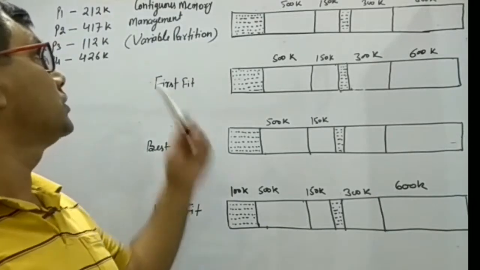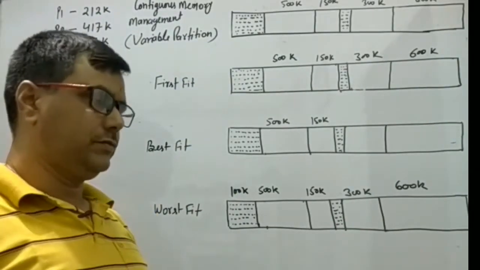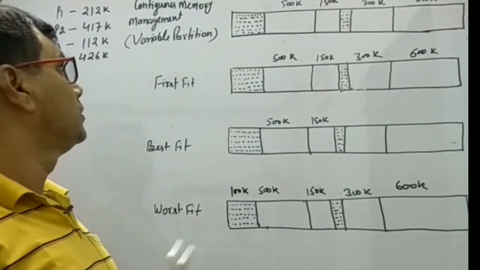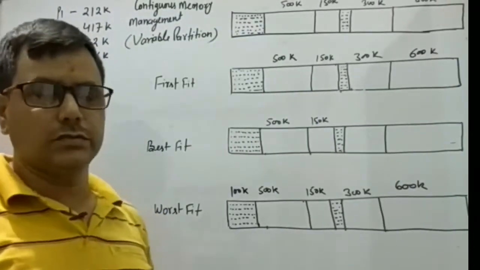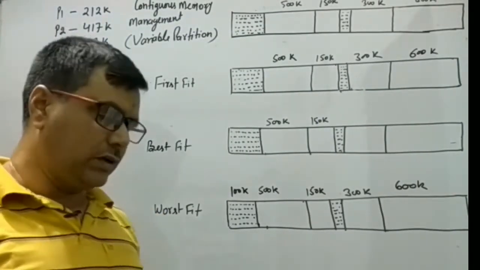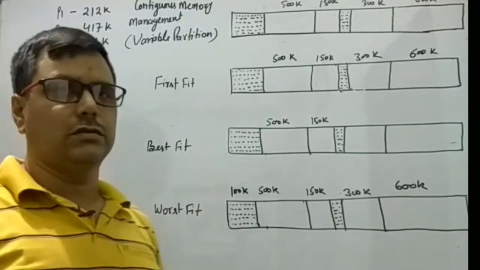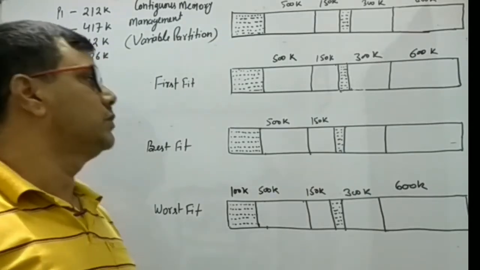Today I am going to discuss contiguous memory allocation with variable partitions. As I have already discussed the static or fixed partition schemes, in fixed partition schemes the memory partitions are decided before the running of the program.